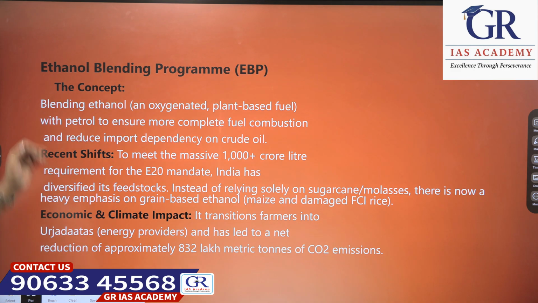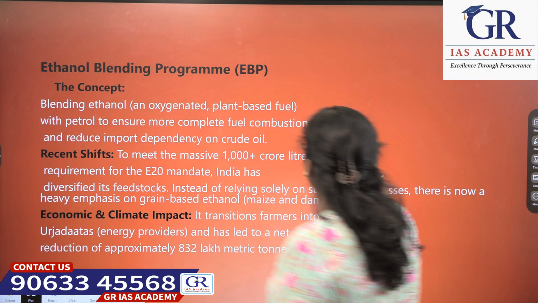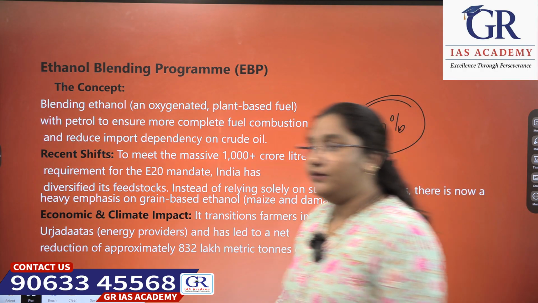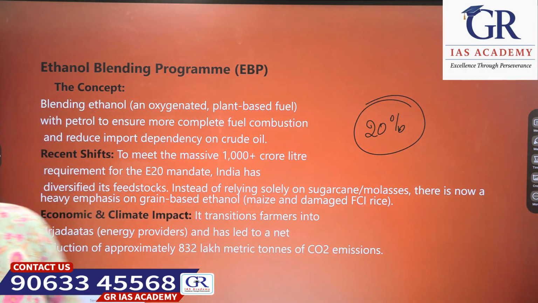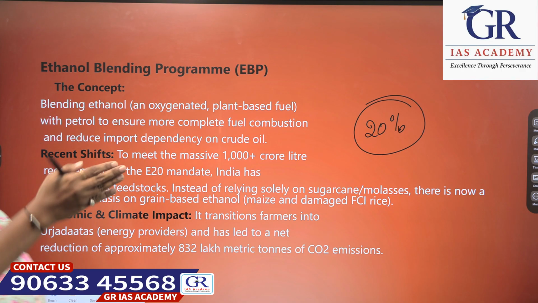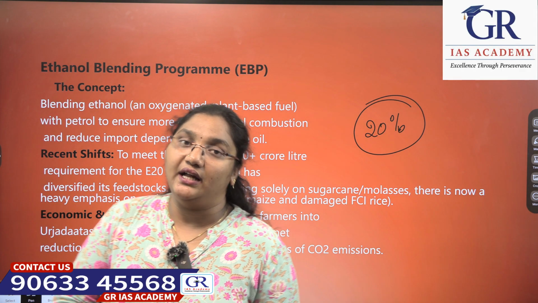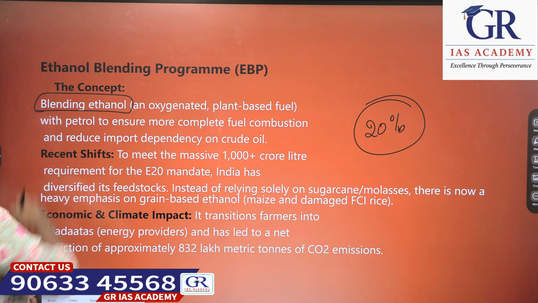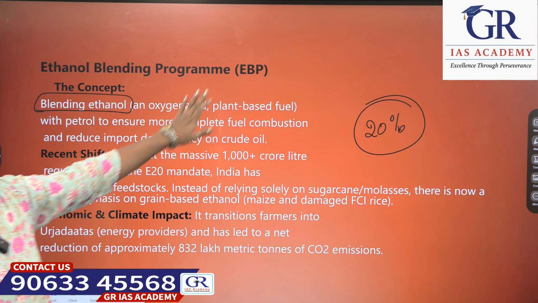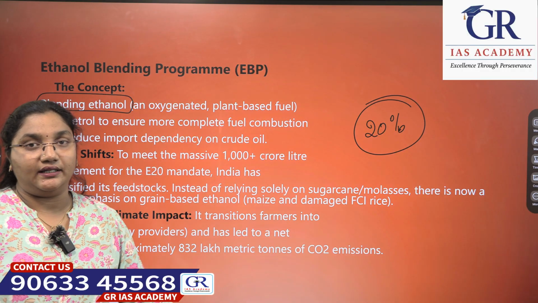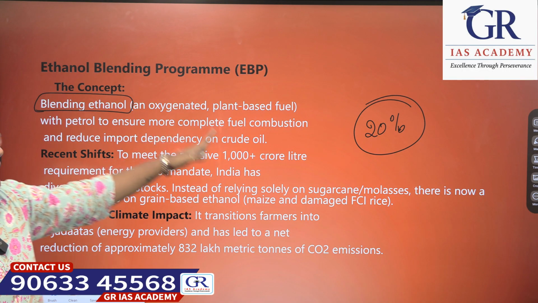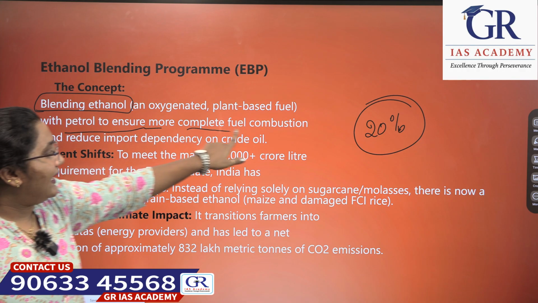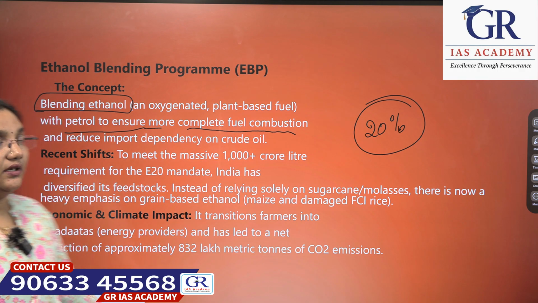Next, see this ethanol blending program. We have spoken that India has already achieved 20% ethanol blending in petrol five years ahead, because it was targeted to be achieved by 2030. By 2025 we have achieved it. But how? Let's see the concept of it. Ethanol is an oxygenated plant-based fuel blended with petrol to ensure more complete fuel combustion.